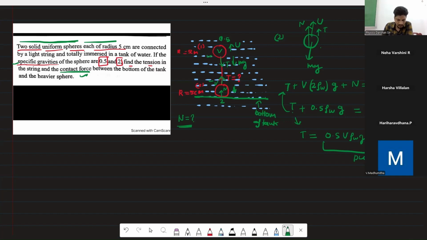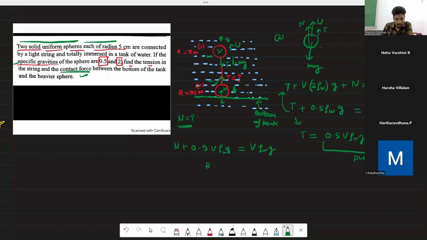So equation will become, I'm directly writing, normal plus 0.5 V rho g, rho of water, equals V rho g.